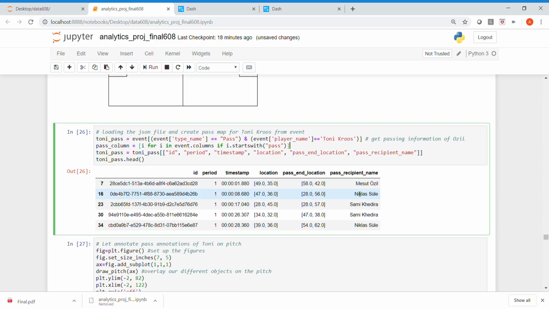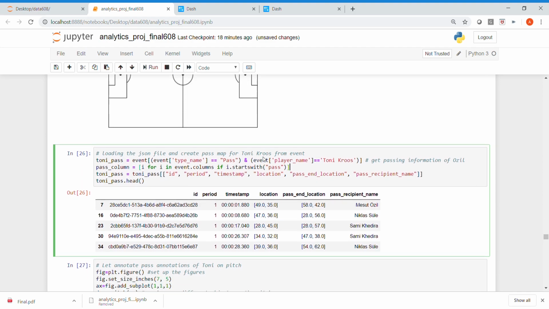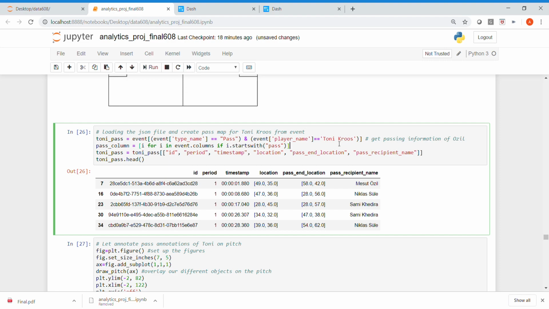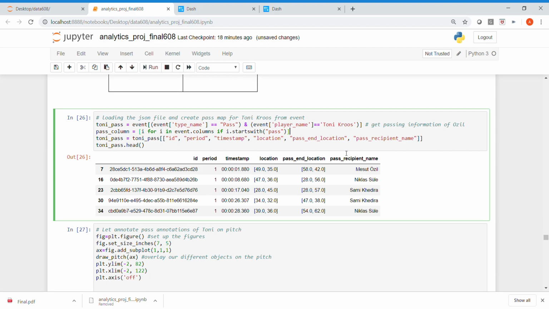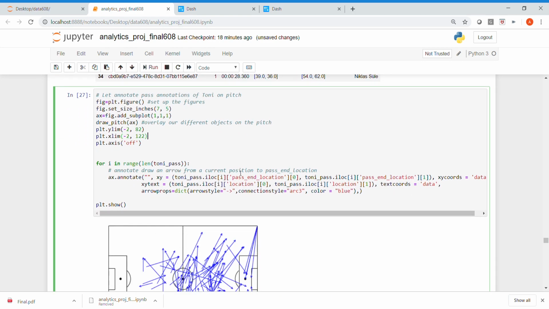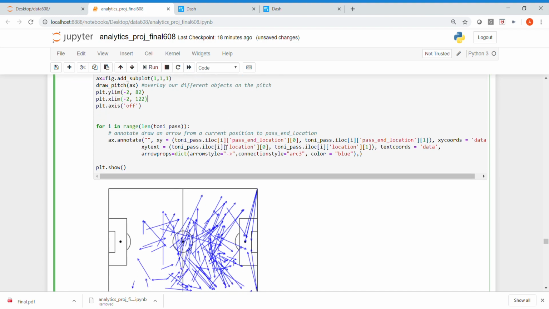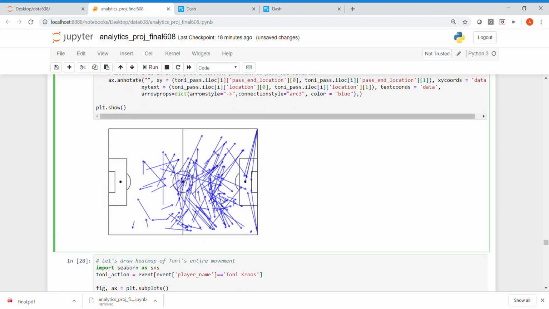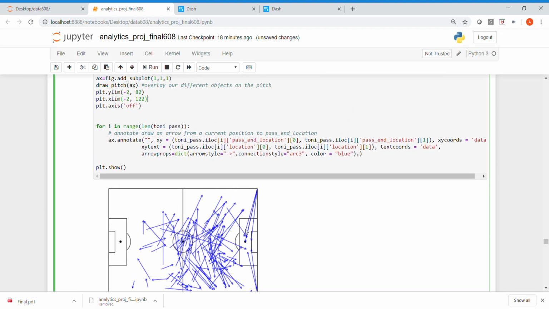And just to give you a sample of the graph, I chose Toni Kroos, who had the largest number of passes. You can annotate his passes on the pitch. This is the annotation of his pass movement.